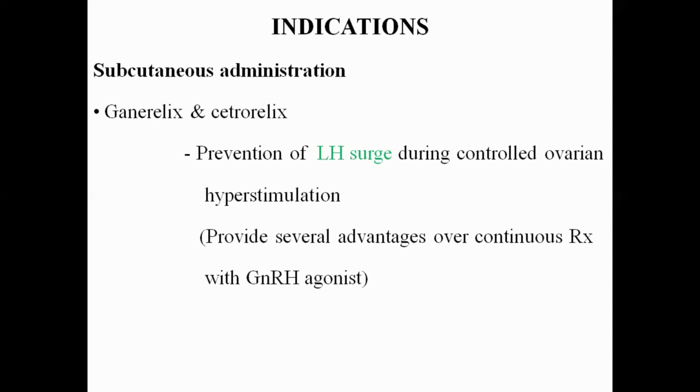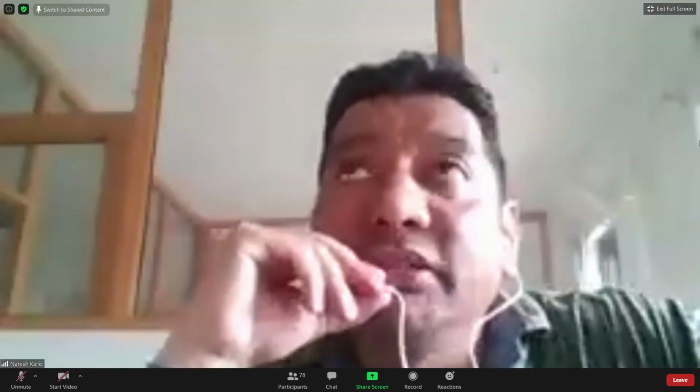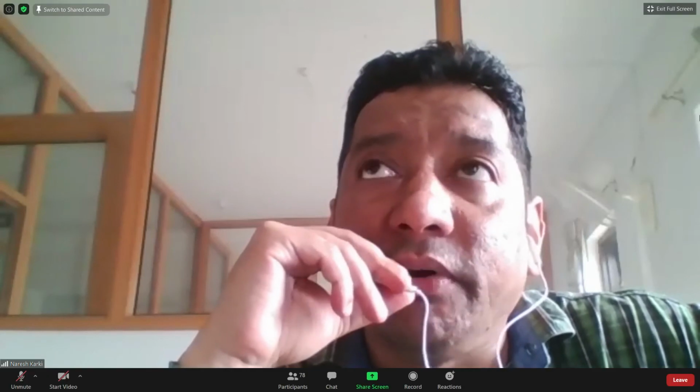But sometimes, when the agonists are given for a longer duration or at a high dose, they may produce hyperstimulation in the induction of ovulation. To control that, we need to give other drugs that further inhibit the release of the